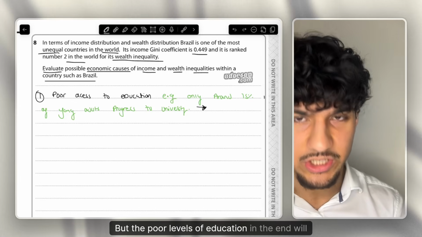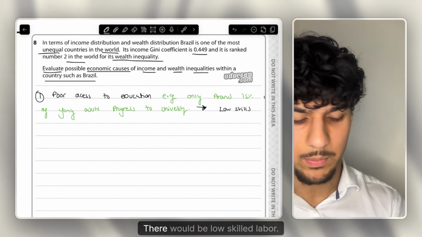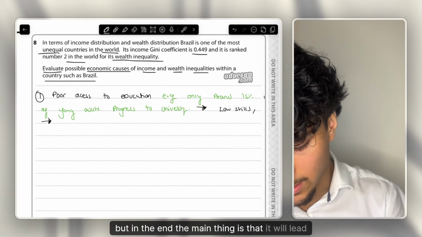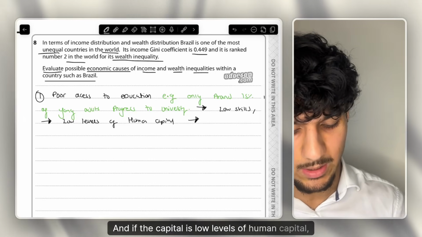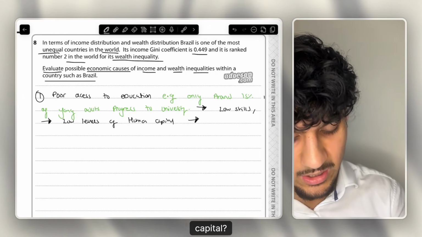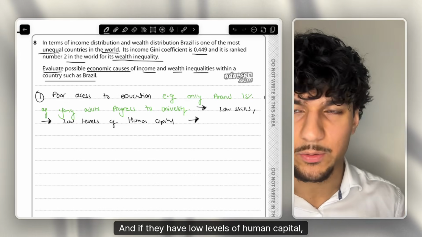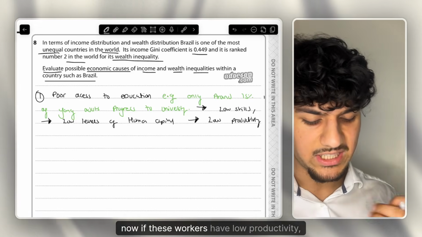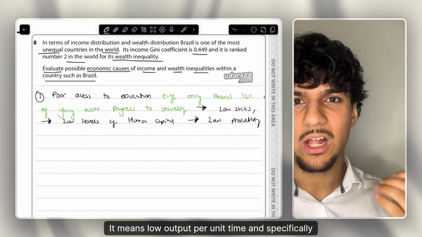But the poor levels of education in the end will lead to what? It means there will be low-skilled labour. You can talk about productivity, but in the end the main thing is that it will lead to low levels of human capital. Why are we saying it's low levels of human capital? They have low skills, they are fairly unproductive, so they have low productivity levels. Now, if these workers have low productivity, what does that mean? It means low output per unit time, and specifically low output.